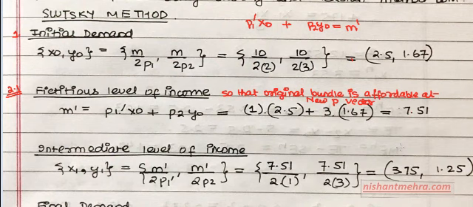Now remember this, I am not saying that you will be consuming X naught, Y naught at these prices. No. I am just saying that the original bundle is affordable. I hope I'm clear on this point. Affordability would mean that the bundle lies on the budget line, right?